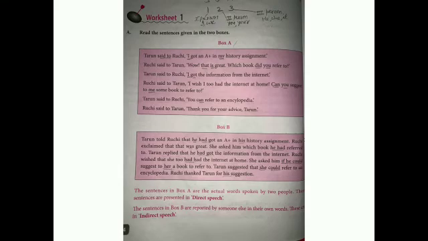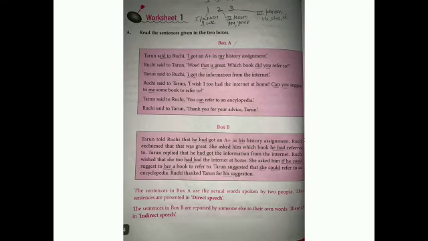After removing the comma, we have to use that. I got A plus in my history assignment. I changing into he. Got is past tense, changing into past perfect. So we have to use had. Had plus third form: had got an A plus in my. My is the first person, changing according to the subject. The subject is Tarun. So you have to write his history assignment.